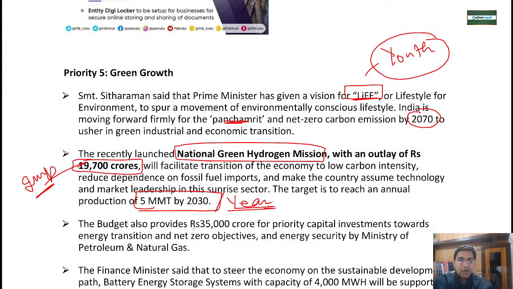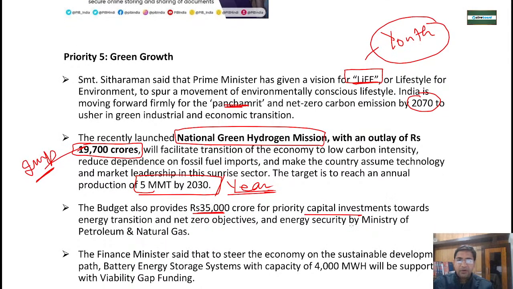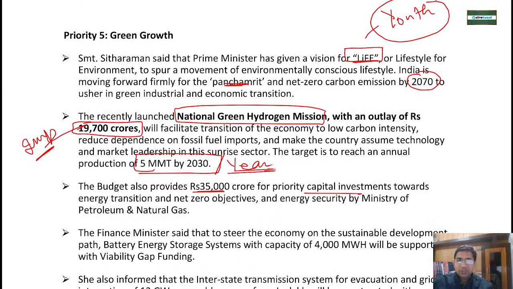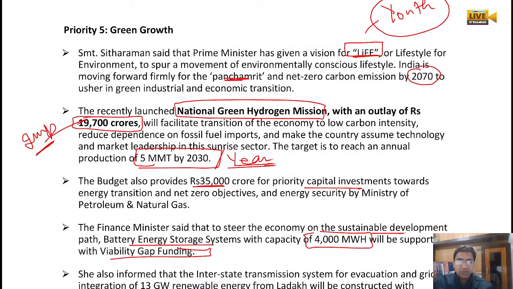The budget also provided rupees 35,000 crore for priority capital expenditure. The main objective, for the Ministry of Petroleum, is that we should enhance renewable energy and reduce fossil fuel. We are also looking forward to sustainable development of battery energy storage systems, because the future is electric. We want to increase battery storage up to 400 MWh, and whatever viability gap funding is needed will be provided under this 35,000 crore rupees.